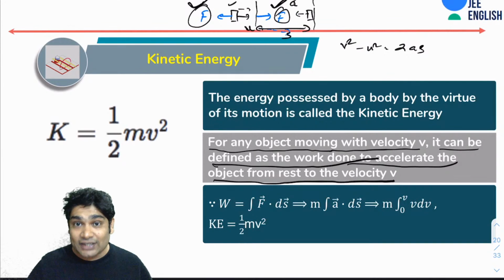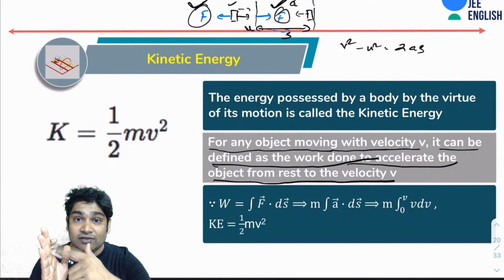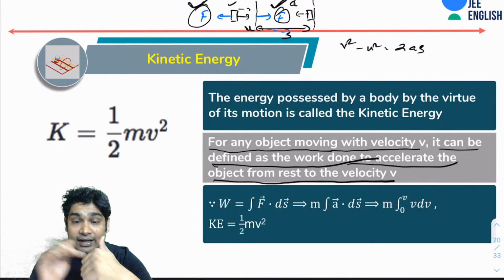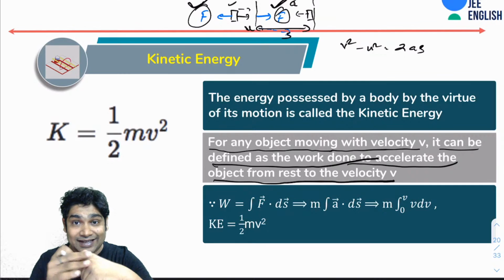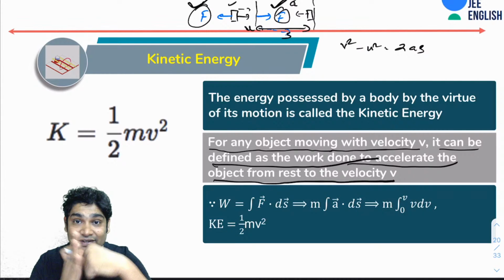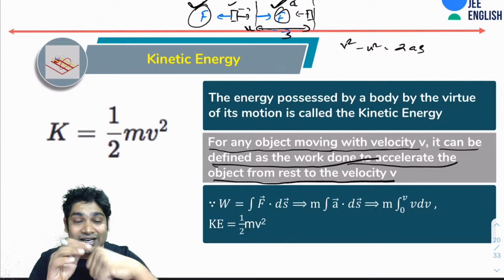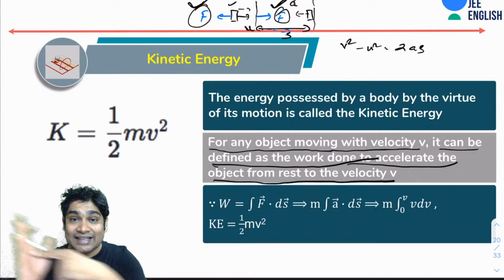So you realize what is happening here. When this guy hits this, it applies a force, so it is doing positive work on it. As a result, this guy is doing negative work on it. So what is happening is, when this is doing negative work on it, it is reducing its kinetic energy, and when this is doing positive work on it, it is increasing its energy. So essentially, what these forces, action and reaction, are doing is transferring energy from this body to this body. That is why this is losing energy and this is gaining energy.